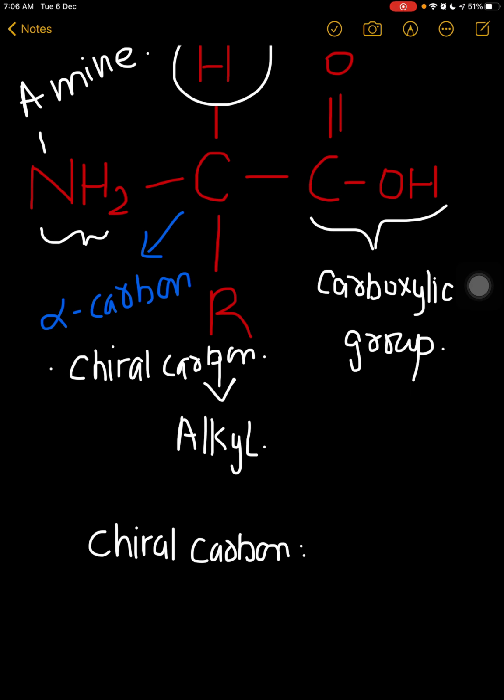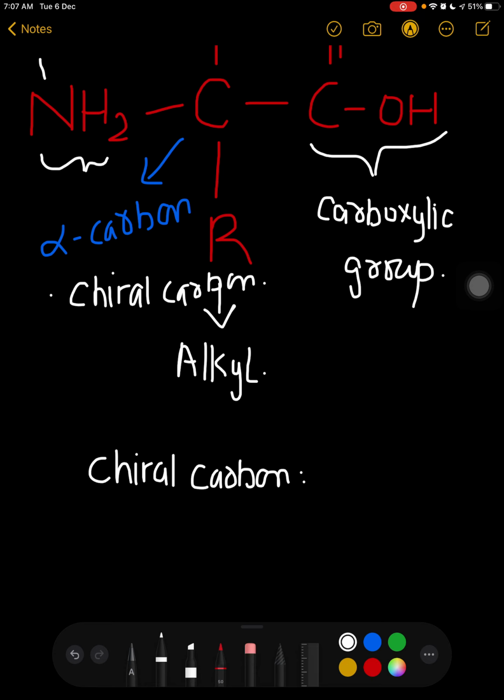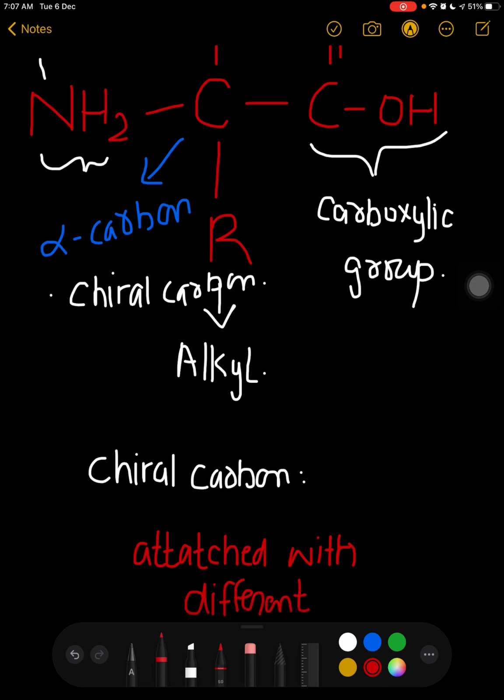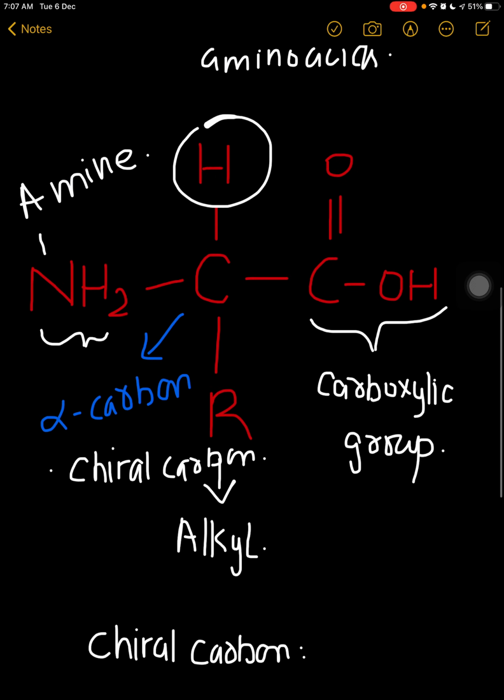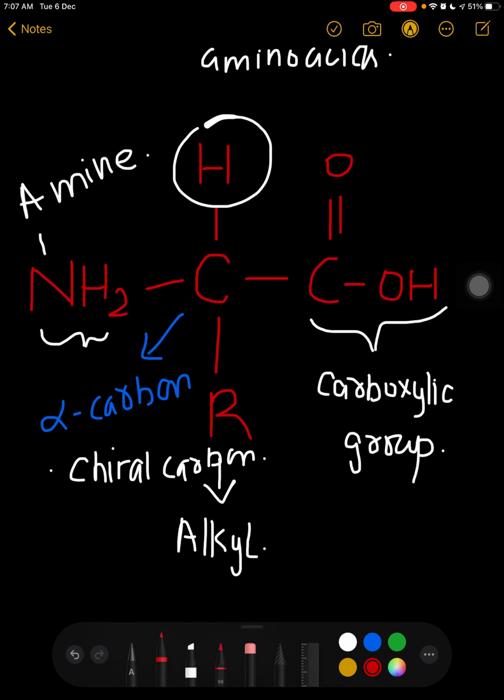Chiral carbon means a carbon in which every side has a different group. It is attached with different groups, as you can see over here, right?